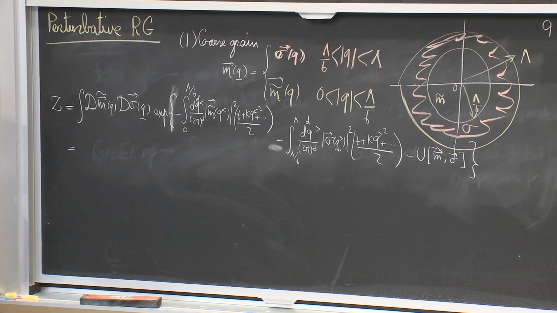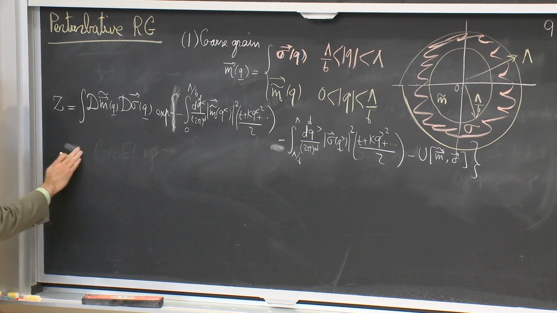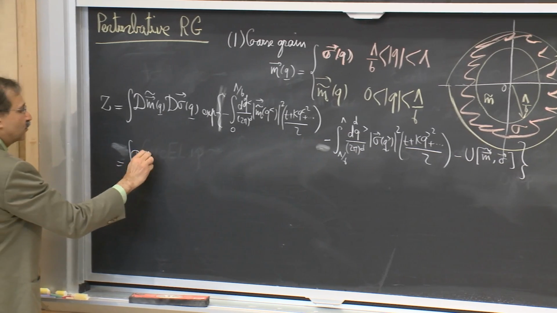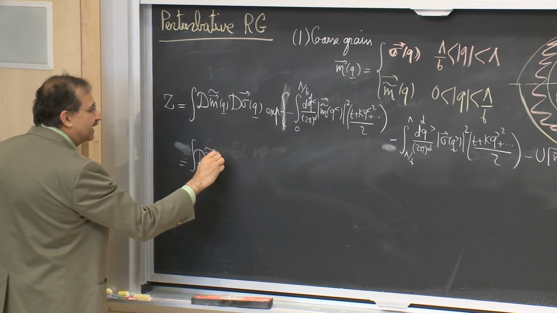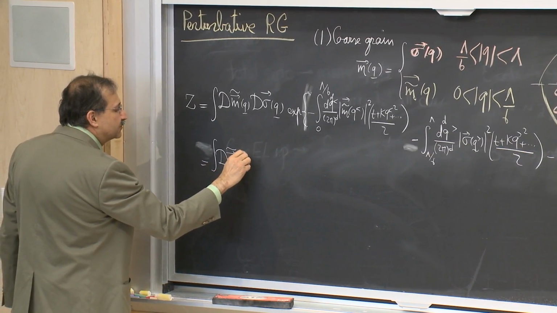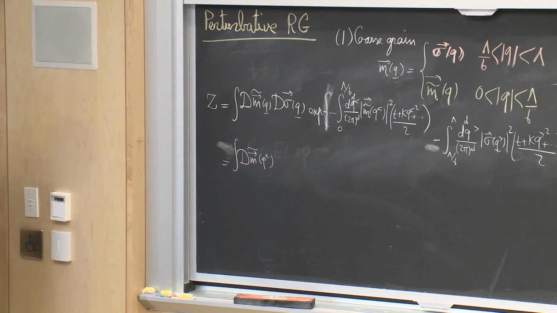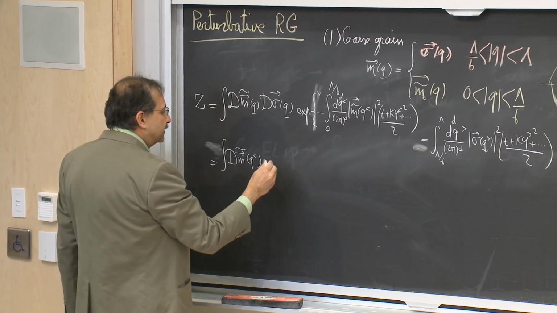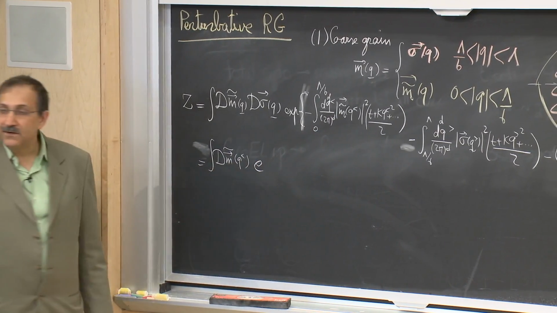So let's rewrite this. I have the integral over the modes that I would like to keep. The m tilde I would like to keep. And there is a weight associated with them that will therefore not be integrated.